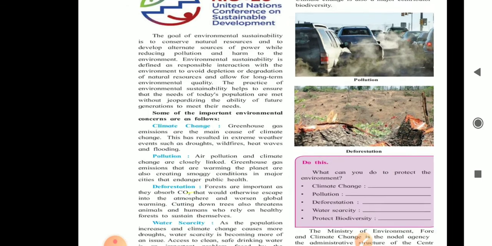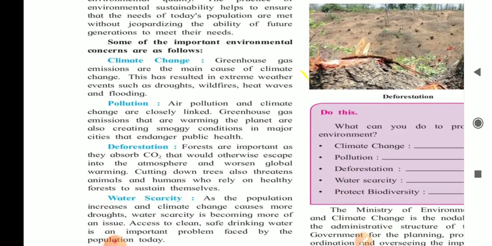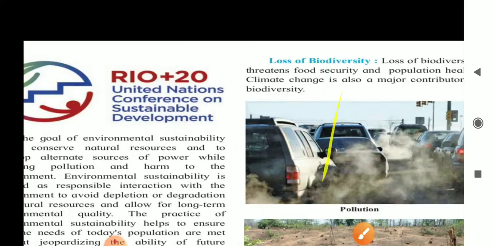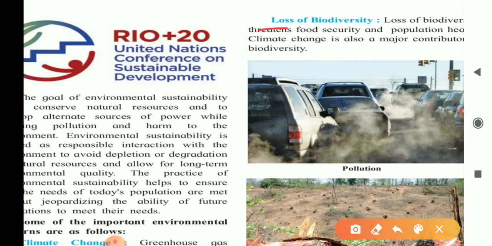Page number 25. Here they have given few concerns of the environment. So here they have mentioned climate change, then pollution, deforestation, water scarcity, then one more thing, loss of biodiversity.